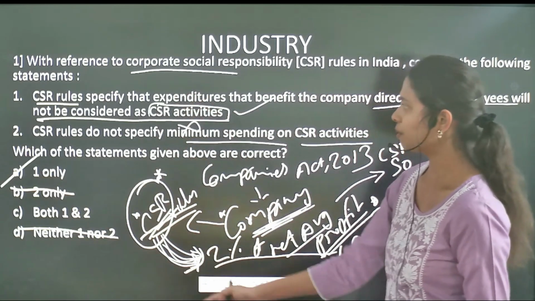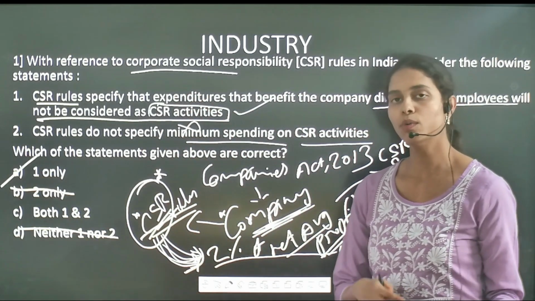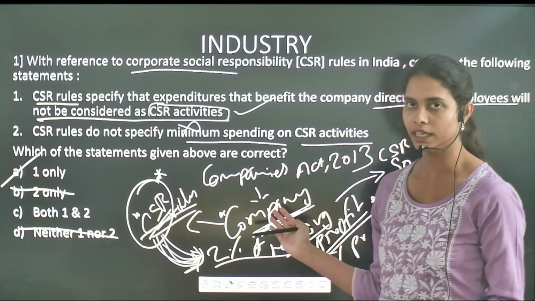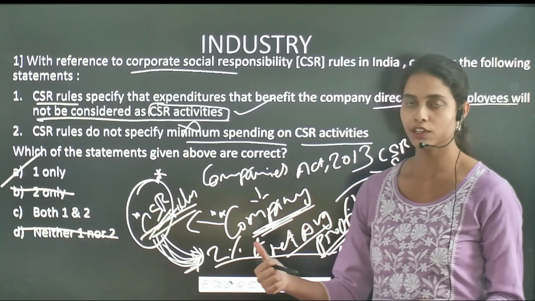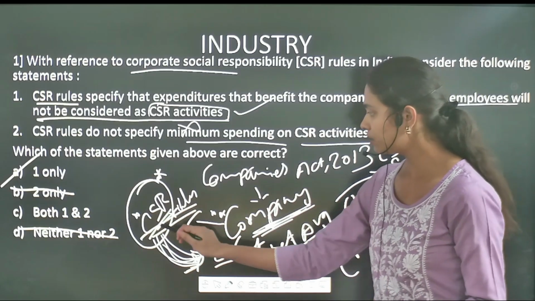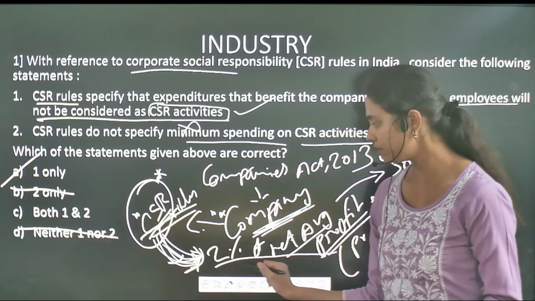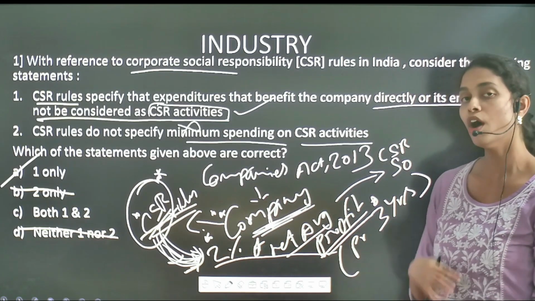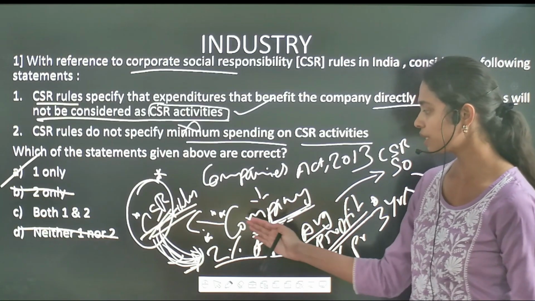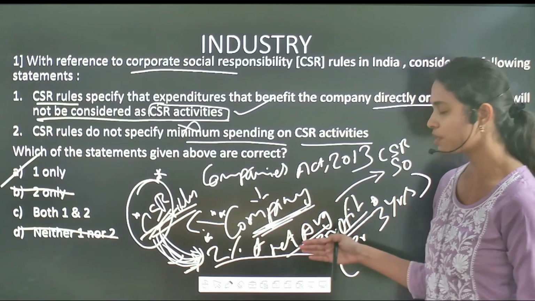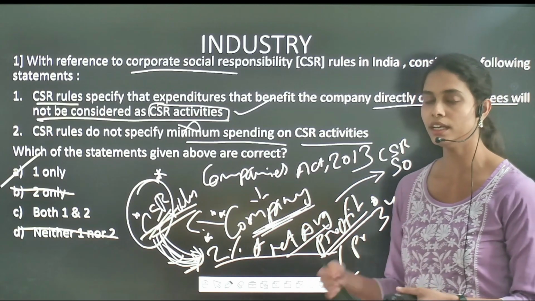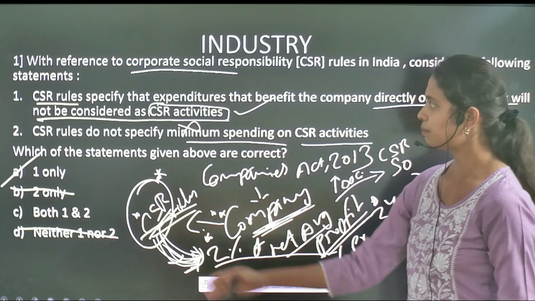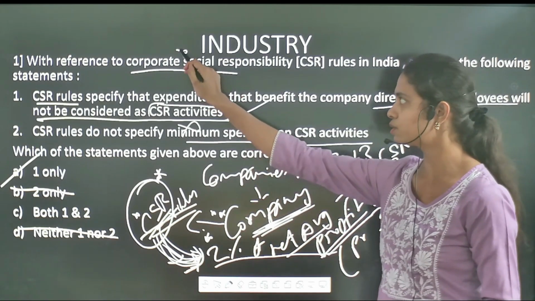So this is all about corporate social responsibility. Whichever companies would like to establish in India have to register under the Companies Act of 2013, and these companies have an obligation to do well for the society under the corporate social responsibility rules, under which a minimum amount has been given, which is 2% of the net average profits of the preceding 3 years. They have to spend at least this minimum amount on different societal activities and for the betterment and improvement of the society. So this is all about corporate social responsibility.